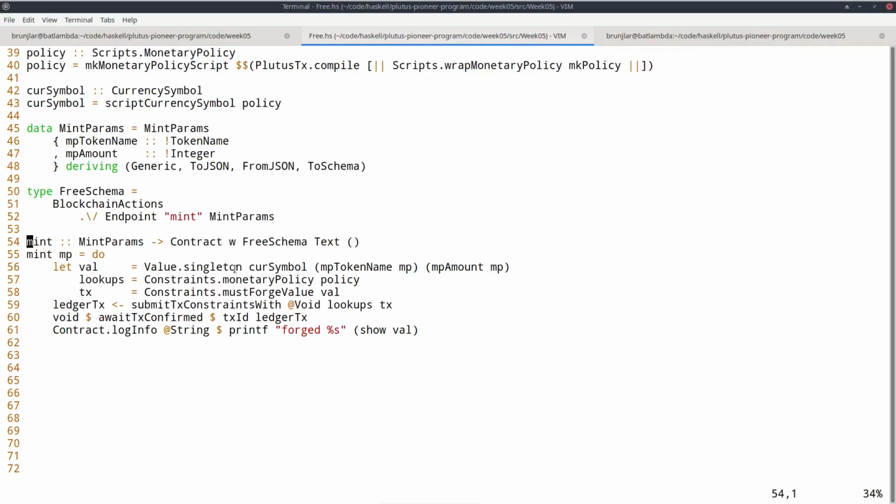So now we can look at the contract itself. I call it mint. So it takes the mint params that we just defined and returns a contract. And in the past, I never went into details with the off-chain contract, but after last lecture, now we know about the contract monad, so now I want to explain it in much more detail.